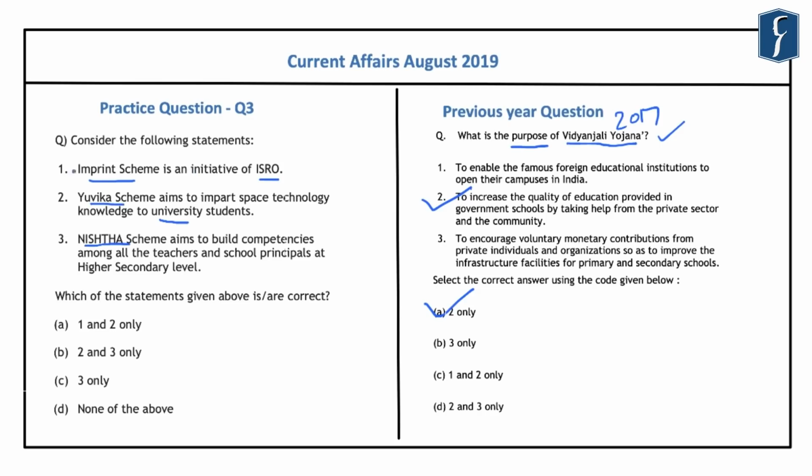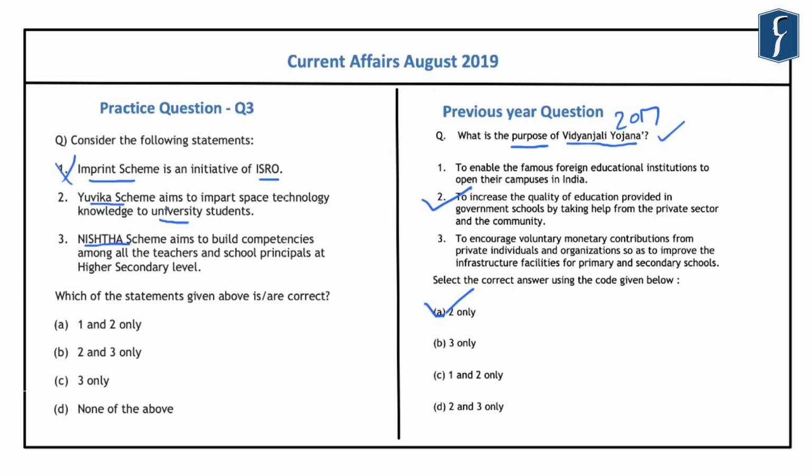Now, the first statement in this question, that is the Imprint scheme is an initiative of ISRO, is incorrect. Because this initiative was launched by the Ministry of HRD and it seeks to adopt engineering and technology as the vehicle to addressing the societal needs and achieving national prosperity. And it is a first of its kind Pan IIT and Indian Institute of Science and Research joint initiative to develop a new educational policy and set a roadmap for research to solve the major engineering and technology challenges in selected domains which are required in the country.